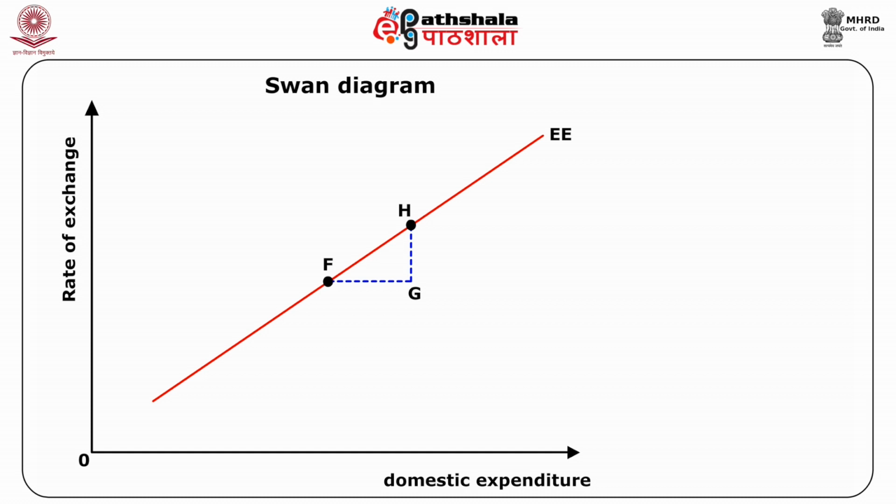Any point to the right of EE indicates an external deficit and any point to the left indicates an external surplus.